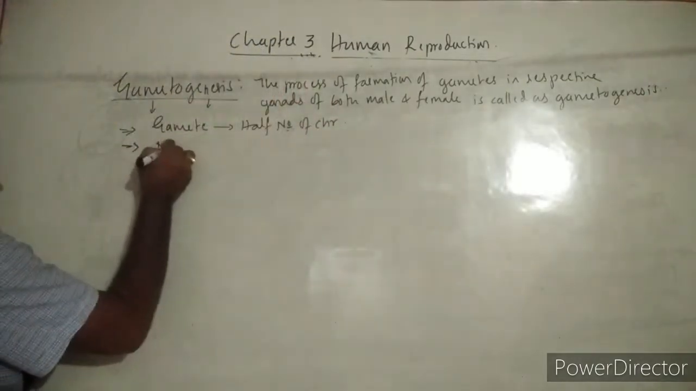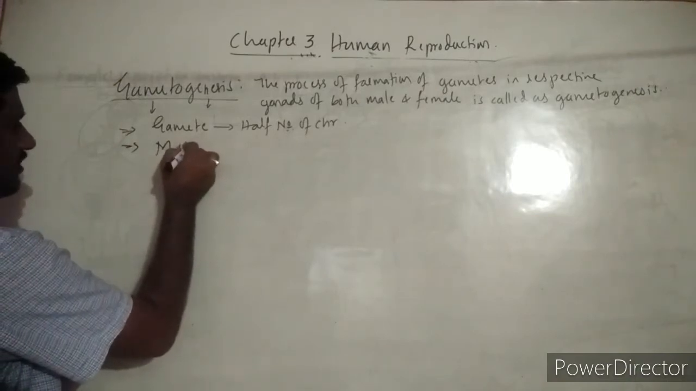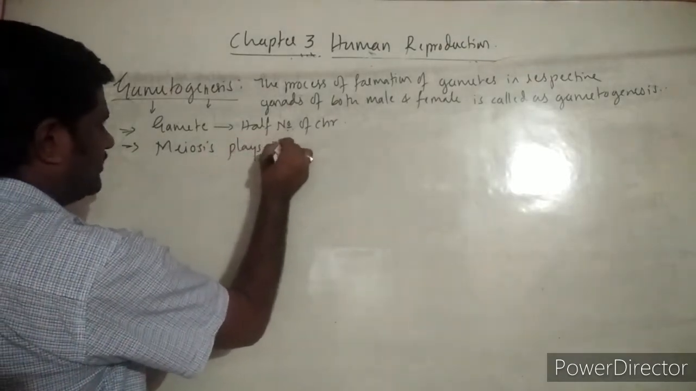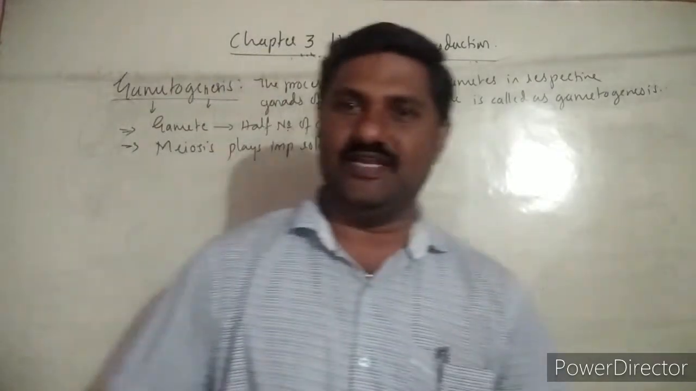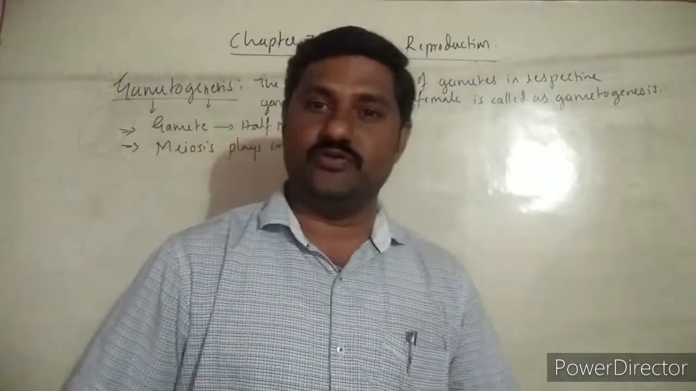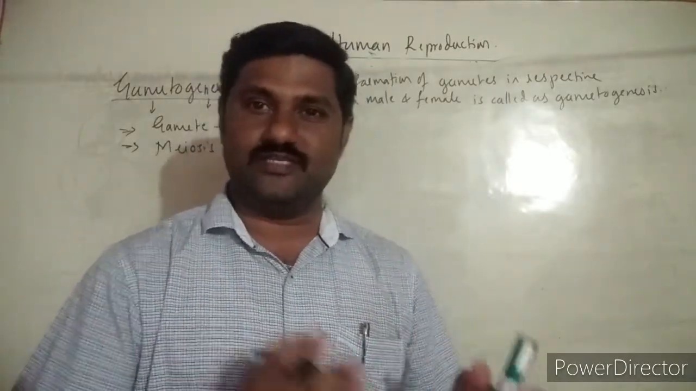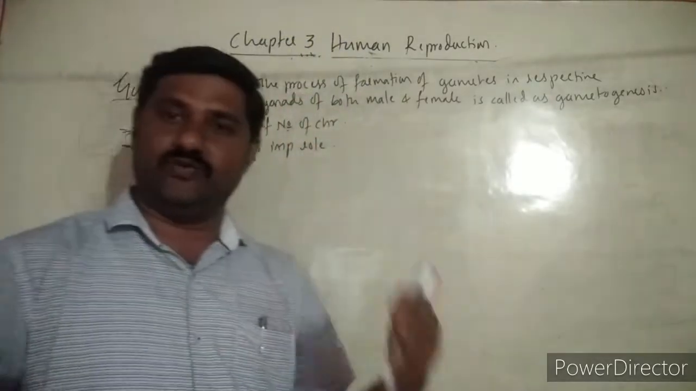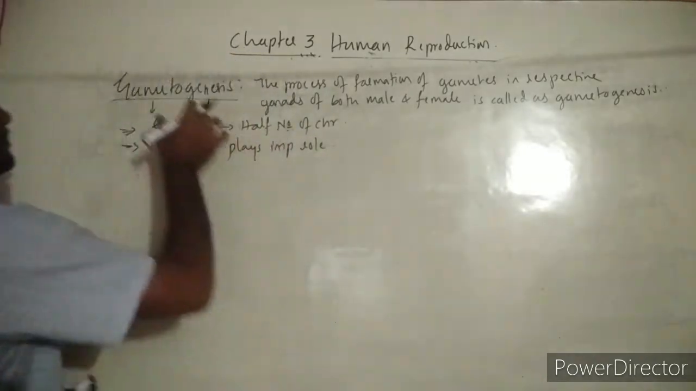So here the main important role is of a cell division, that is meiotic division or meiosis. Meiosis plays an important role in maintenance of this chromosomal number, right? So this is a more significant thing related with gametogenesis, which helps in restoring the diploid number of chromosomes in the zygote in the next generation, right? So that is a very important point. We'll discuss this in the coming significance of gametogenesis. Okay, so come to gametogenesis.